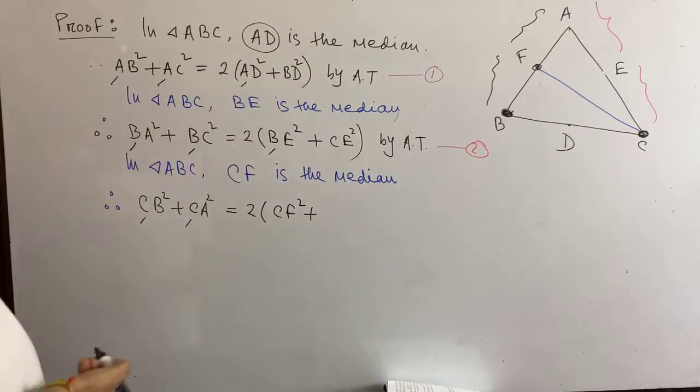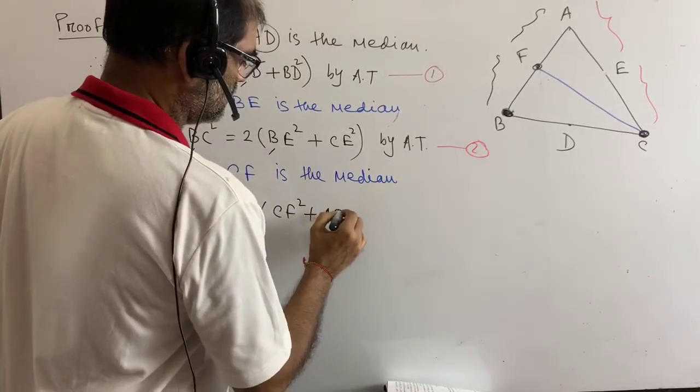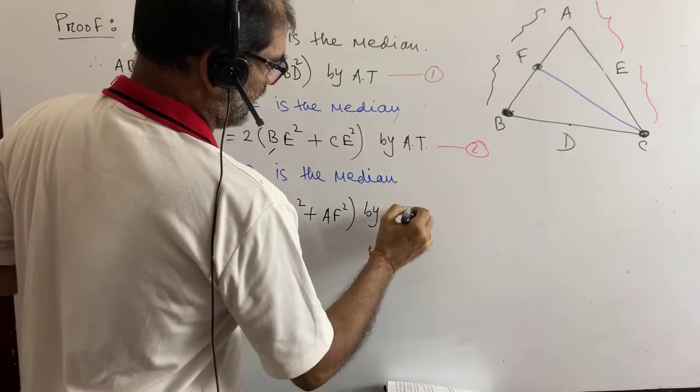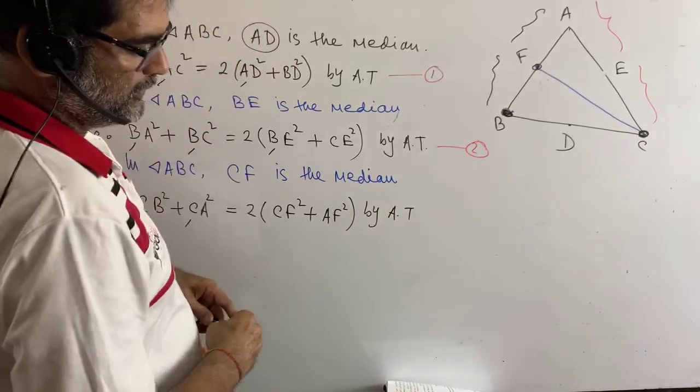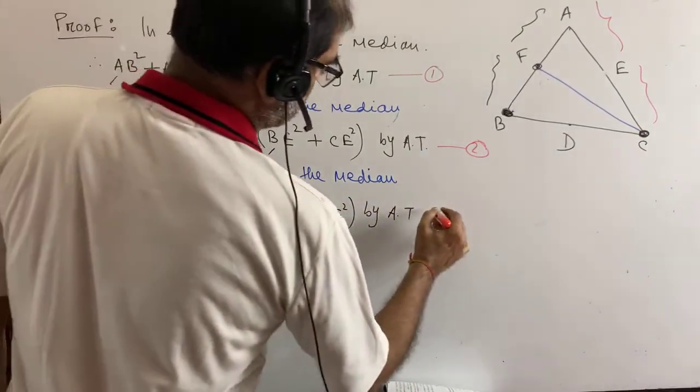So we can write any of these two. By Apollonius theorem, and we can mark it as equation 3.